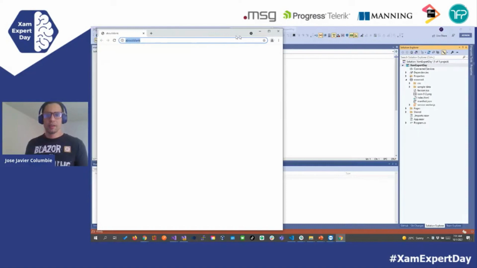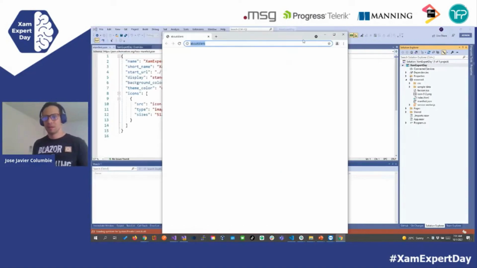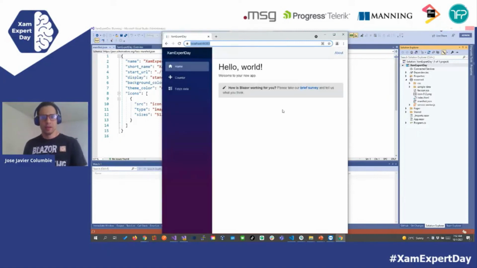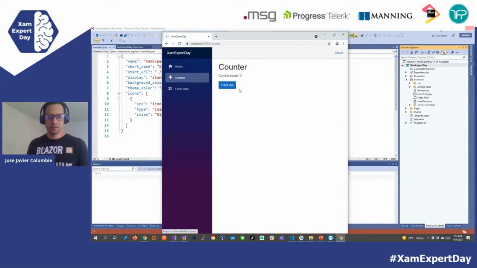If you see right here, it will be the file new project, the counter, the fetch data, everything that we have seen in all the demos of Blazor so far, but it will have the possibility so it will make you feel like you are in a desktop application, and you will be able to see the taskbar, the icon, and okay, it's loading. Okay, you see it right here, the same example as we have seen all the time.